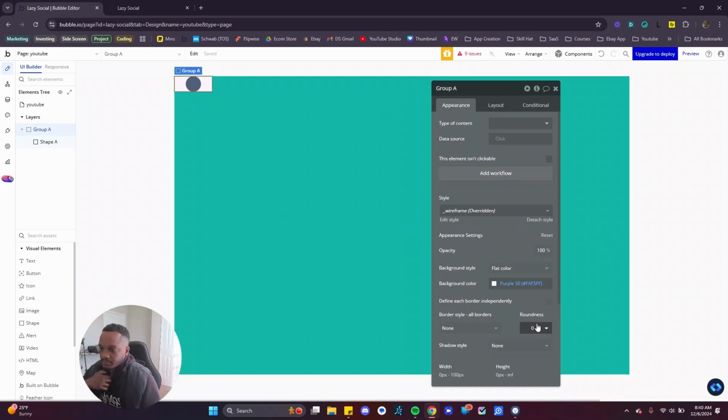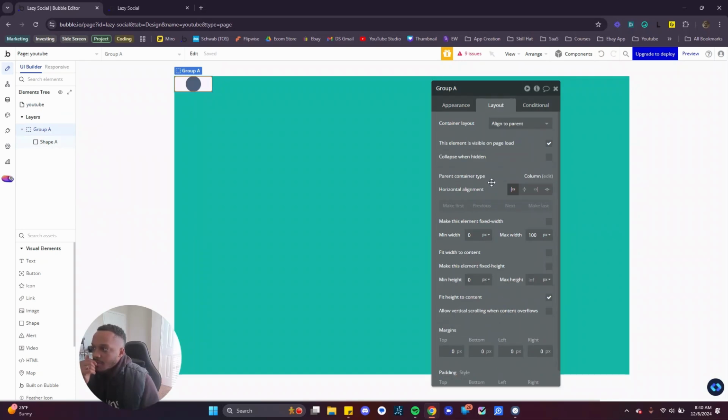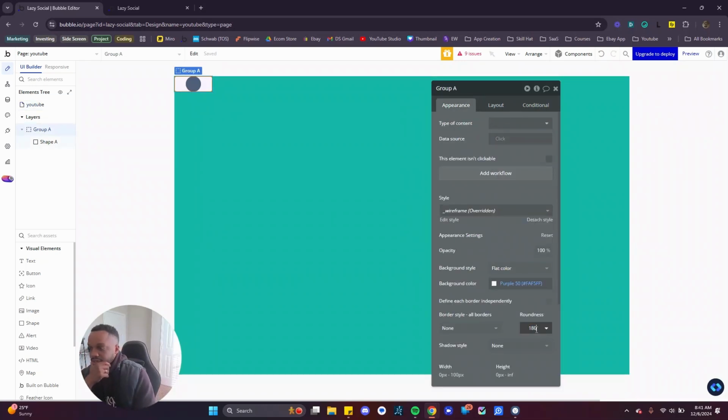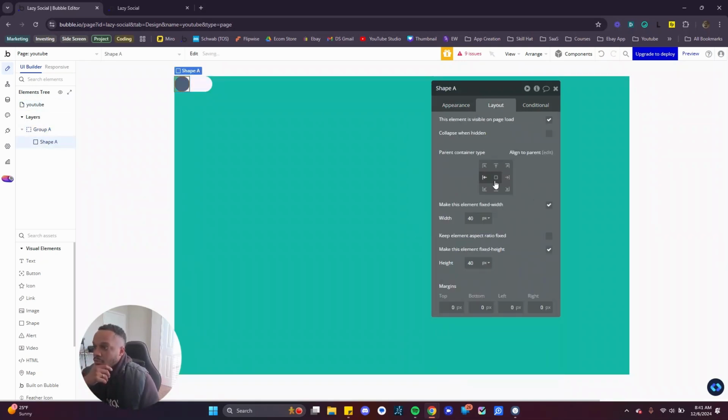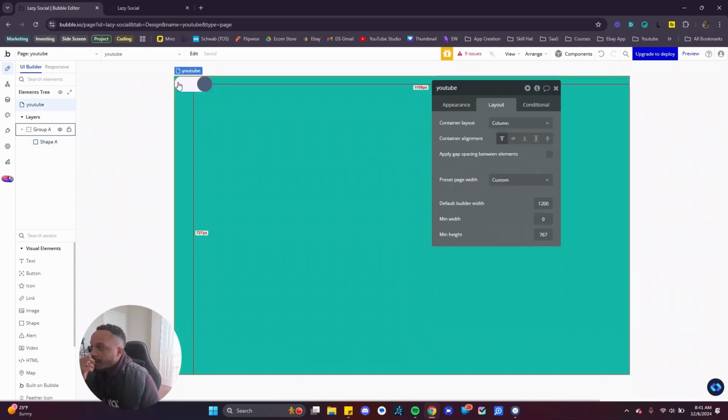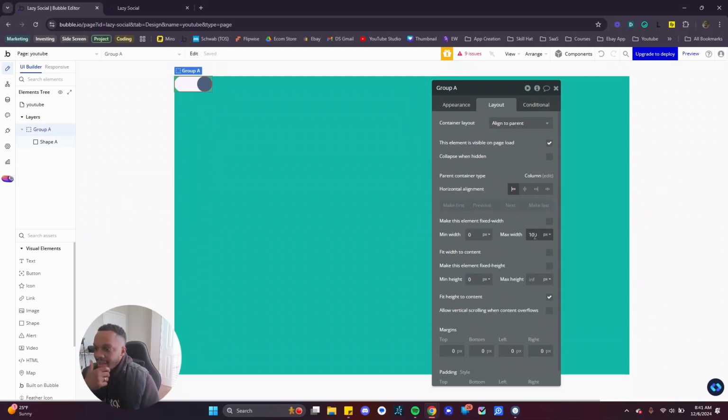We want to have this group also have roundness of 8. I don't like that. Hold on. Yeah, I don't really like that. 8's ugly. Maybe I just chose 180. Let's do 180. Yeah, okay. Remember, align to parent allows us to move this. So you can kind of guess where we're going right now. It's just me manually moving this over. You can see, right? And I'm gonna make this just a tad bit smaller there.